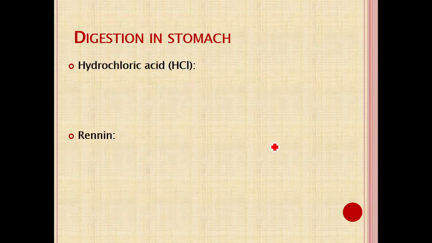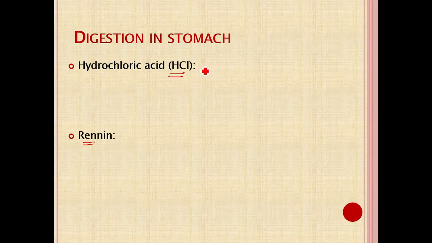So the digestion of protein starts in the stomach. The saliva does not contain any proteolytic enzyme. So the first digestion of the protein occurs directly in the stomach. In the stomach, the main enzyme required for the digestion of the protein is pepsin. In case of children, it is renin, and the chemical compound HCl, hydrochloric acid, also helps in the digestion of the protein.